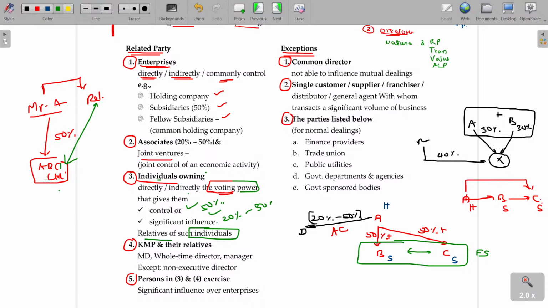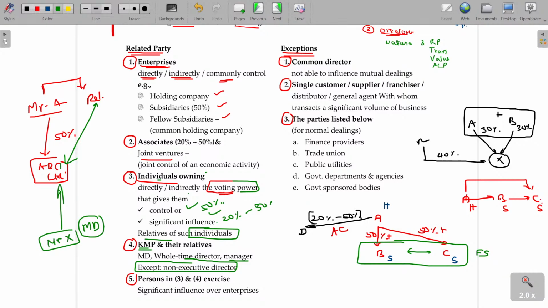In case Mr. X is the MD of this limited company, because of the posting he can control, then also it is a related party. MD, key management personnel and their relatives also: MD, whole-time director, manager, but not necessarily the non-executive director. If he is a non-executive director, don't worry about that.